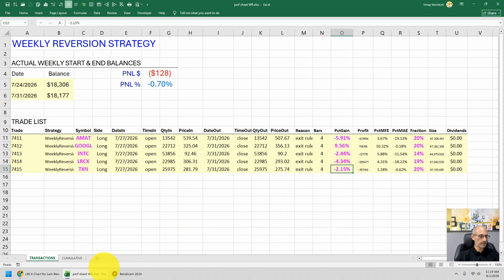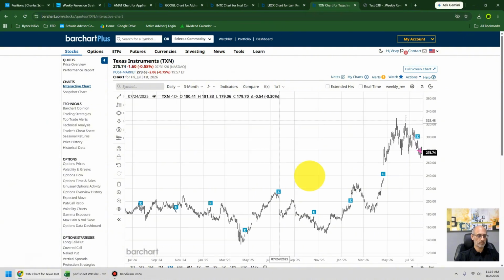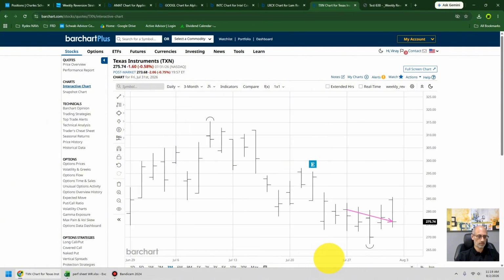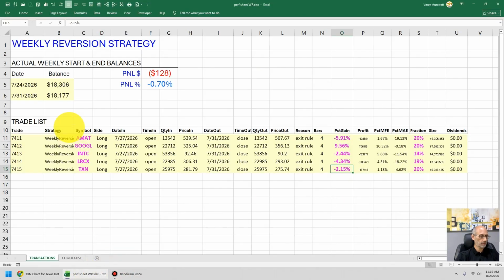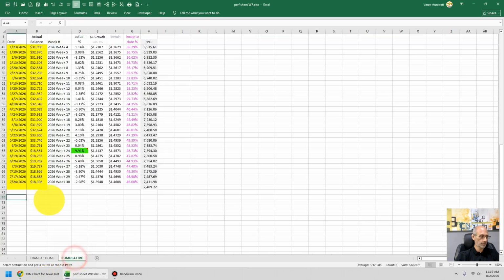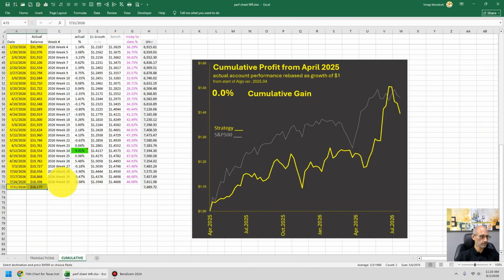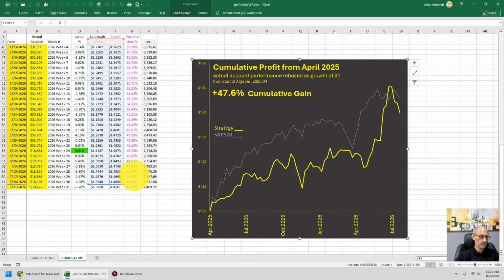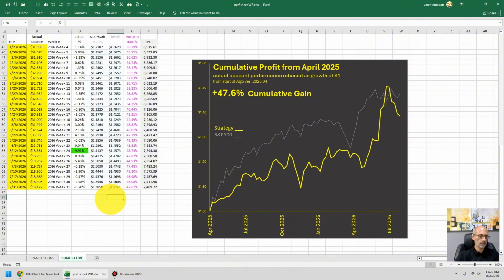Last one is TXN, Texas Instruments. We bought it here, and we sold it here. And let's input the current balance into our cumulative tab. So since going live with this version of the algorithm in April 2025, the account is up 47.6%. And this is what the equity curve of the actual account growth looks like.